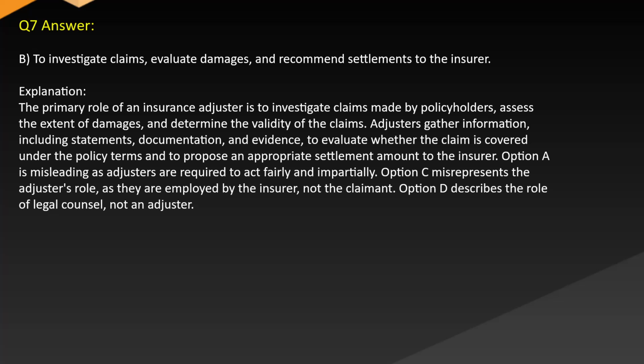Explanation. The primary role of an insurance adjuster is to investigate claims made by policyholders, assess the extent of damages, and determine the validity of the claims. Adjusters gather information including statements, documentation, and evidence to evaluate whether the claim is covered under the policy terms and to propose an appropriate settlement amount to the insurer. Option A is misleading as adjusters are required to act fairly and impartially. Option C misrepresents the adjuster's role as they are employed by the insurer, not the claimant. Option D describes the role of legal counsel, not an adjuster.